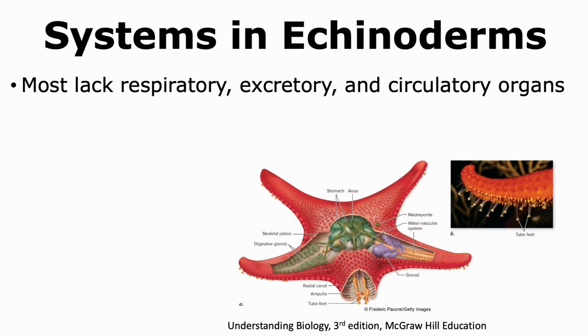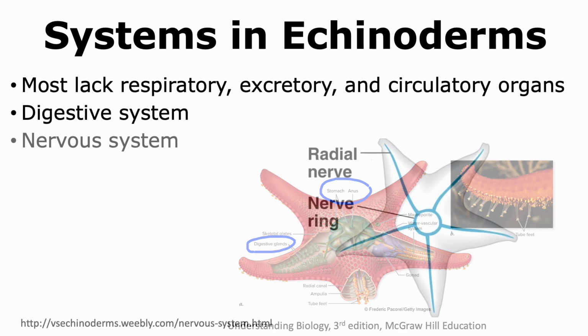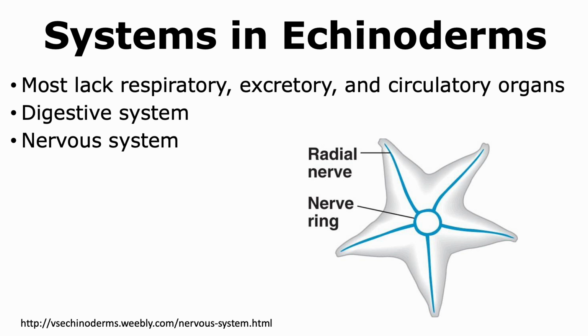Due to the water vascular system, the echinoderms do not have a need for separate respiratory, excretory, or circulatory organs. They do have a simplified digestive system as well as a simplified nervous system. Echinoderms do not have a brain, but they do have a nerve ring, and from the nerve ring, radial nerves originate that are able to go to different parts of the body.